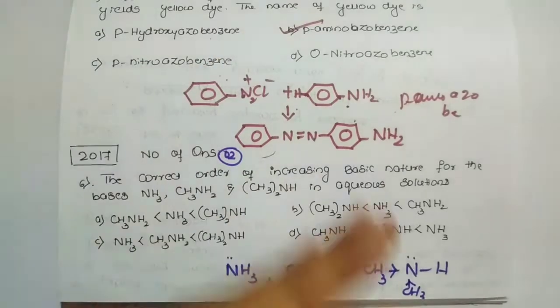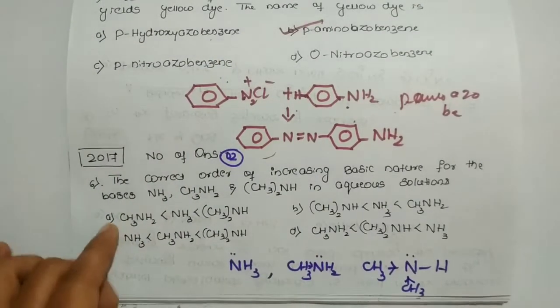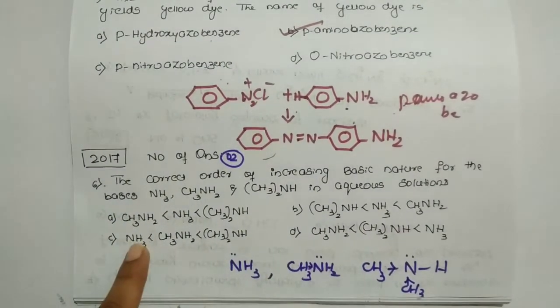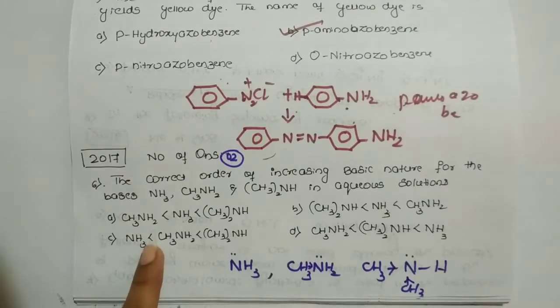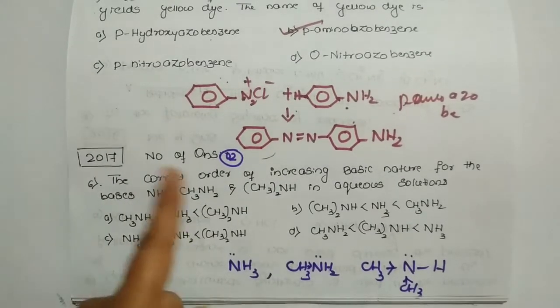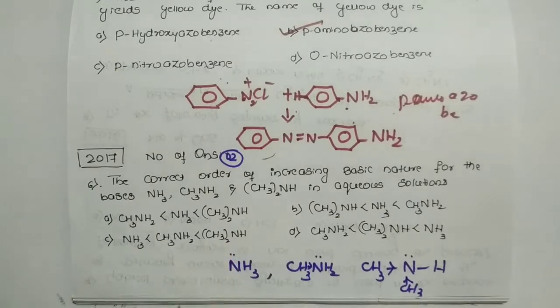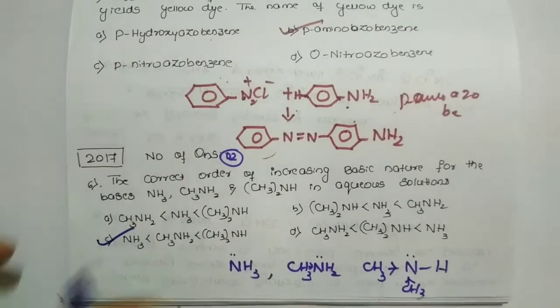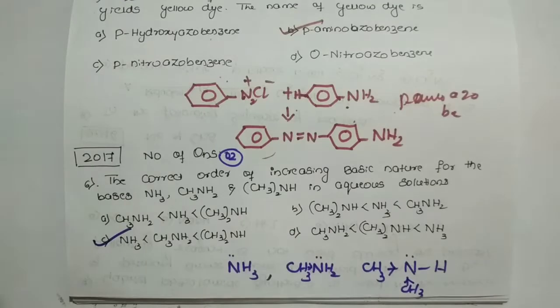According to this information, among the 4 options, ammonia is less basic than methylamine, which is less basic than dimethylamine. So for this question, option C is the correct one. It is purely based on the presence of an electron donating group.